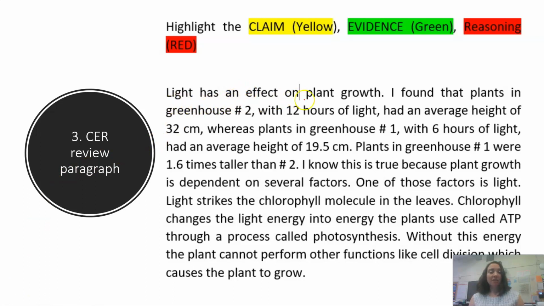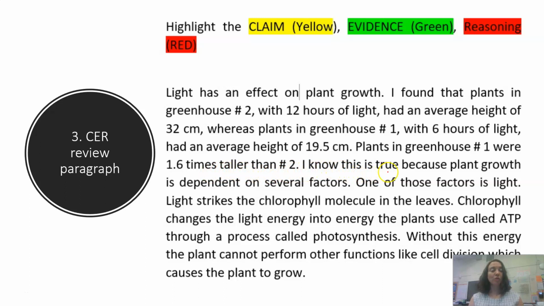Light has an effect on plant growth. I found that plants in greenhouse number 2 with 12 hours of light had an average height of 32 centimeters, whereas plants in greenhouse number 1 with 6 hours of light had an average height of 19.5 centimeters. Plants in greenhouse number 1 were 1.6 times taller than number 2.